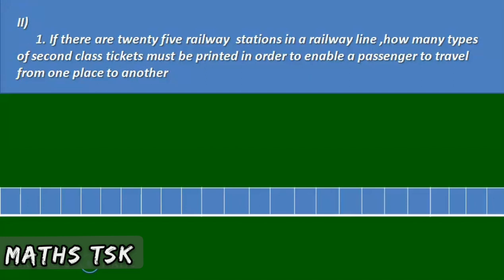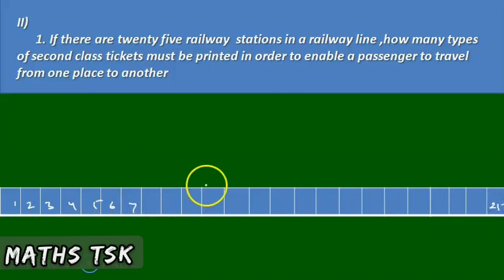If there are 25 railway stations in a railway line, how many types of second class tickets must be printed in order to enable a passenger to travel from one place to another place? One place to another place. So look here, there are 25 railway stations in a railway line. Let us number these 1, 2, 3, 4, 5, 6, 7th railway station, and so on up to the 25th railway station.